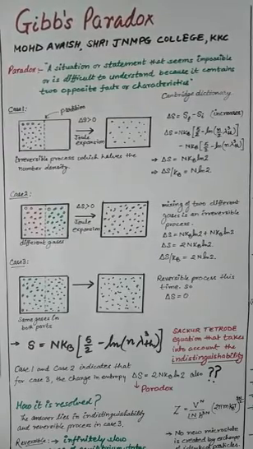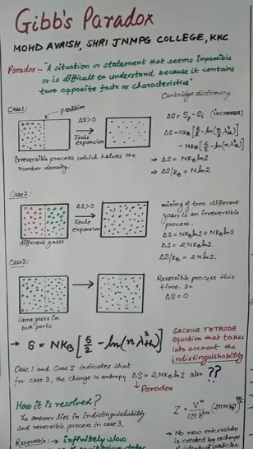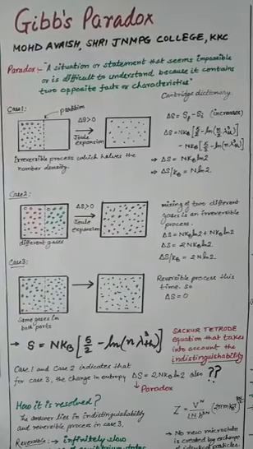Gibbs paradox. Before discussing this, let me tell you what the Cambridge Dictionary says about the meaning of the term paradox. According to that dictionary, a paradox is a situation or a statement that seems impossible or is difficult to understand because it contains two opposite facts or characteristics. So any self-contradictory statement is a paradox. Where does this Gibbs paradox come from?